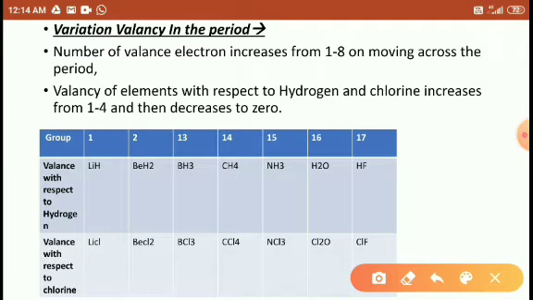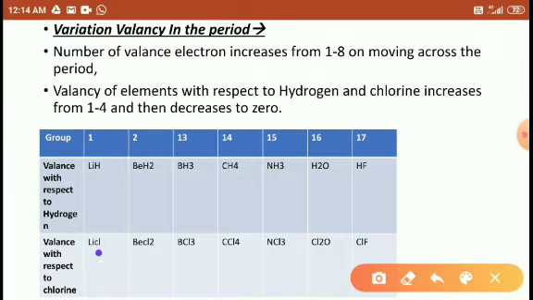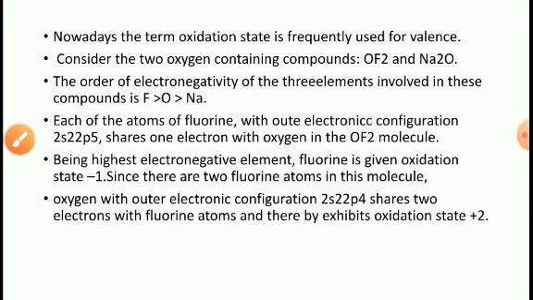Similarly, the valence with respect to chlorine: one lithium bonds with one chlorine atom, beryllium bonds with 2 chlorine, boron bonds with 3 chlorine, carbon bonds with 4 chlorine, nitrogen bonds with 3 chlorine, oxygen bonds with 2 chlorine, and fluorine bonds with 1 chlorine. It means the valence goes 1, 2, 3, 4, again 3, 2, 1. Right friends, these are the variations.